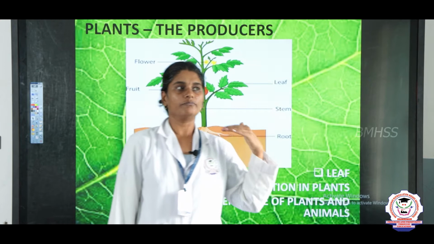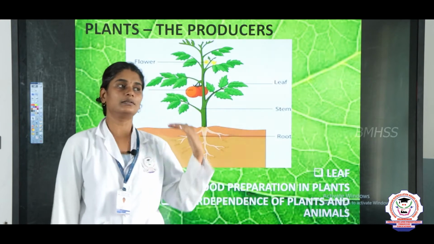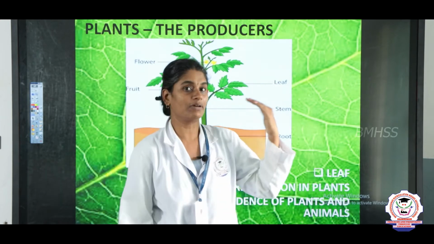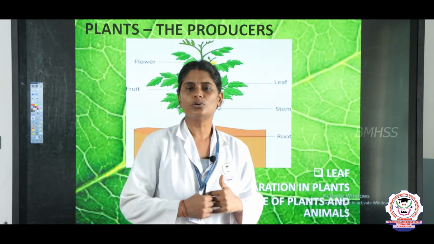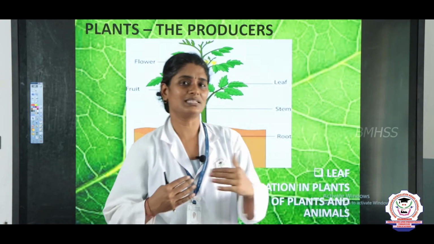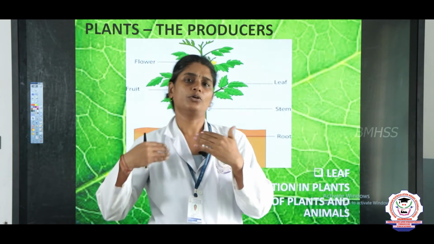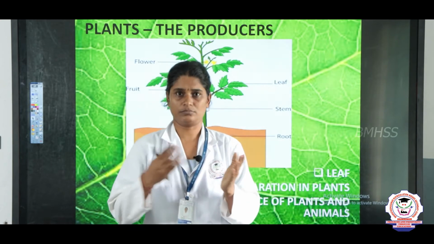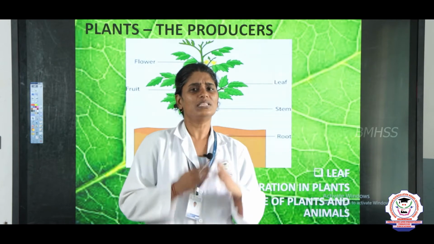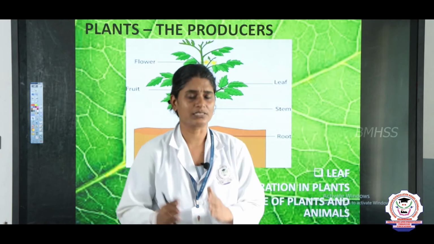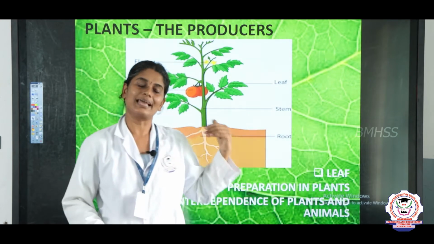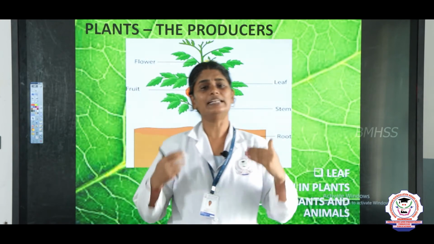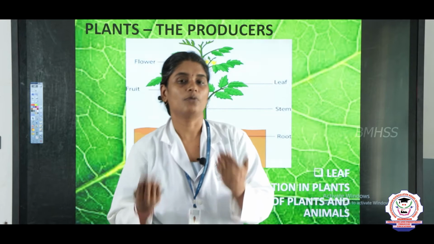We all know that there are two things on our earth, living things and non-living things, right. Living things include plants, animals, birds, human beings and of course some insects. Animals and human beings depend on others for food.